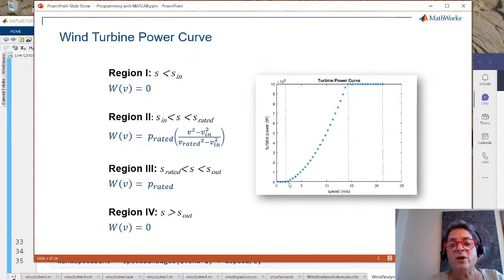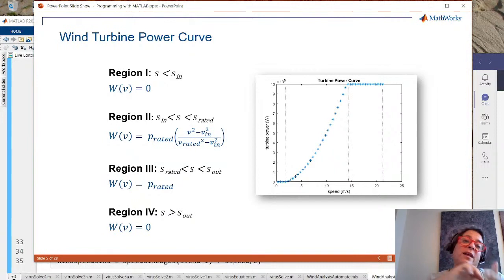And you'll see we generate power in usually what's either a quadratic or sometimes a cubic polynomial sort of way, until we get to what's called the rated speed. This is the speed at which the turbine actually gets its rated power. In this case, it's going to be a megawatt. And it's going to stay at that rated power until we reach what's called the cutout speed. Well, if we're getting that much power, why do we stop it? Well, the reason we stop it is when we get to a certain high speed, it becomes very dangerous. And what might happen is we might have hurricane winds. And what could happen then is we could damage the wind turbine, which is a very expensive piece of equipment. We don't want to do that.